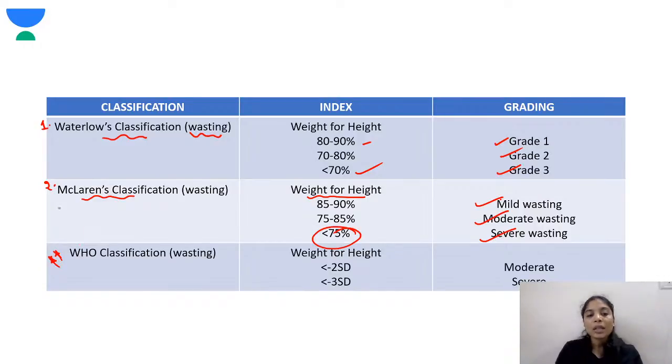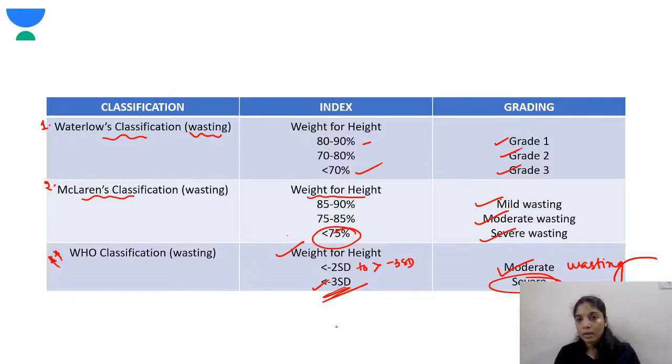Now, in WHO classification, where the weight for height is less than -2 standard deviation to more than -3 standard deviation, this is moderate wasting. If it is less than -3 standard deviation, it is severe wasting.